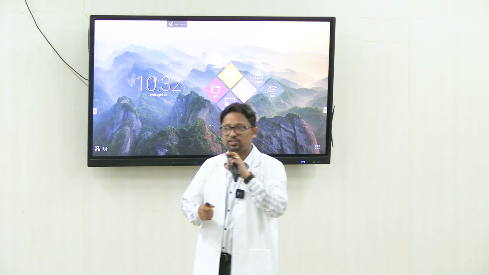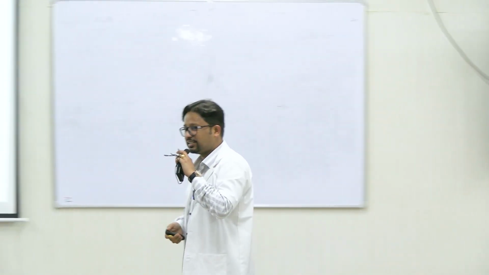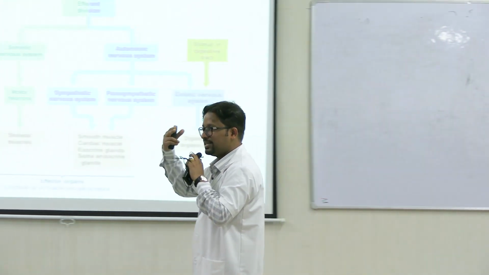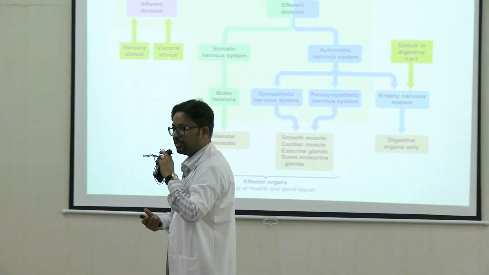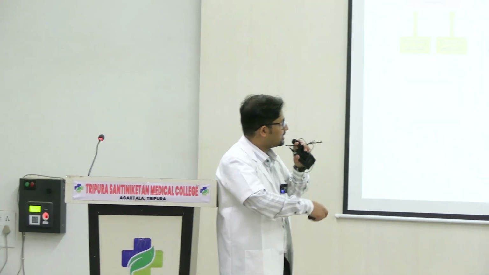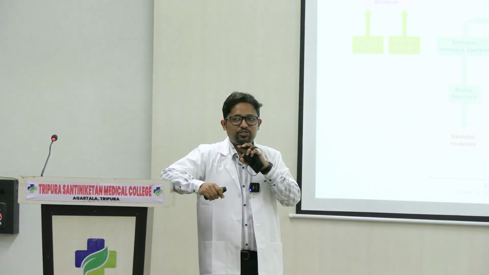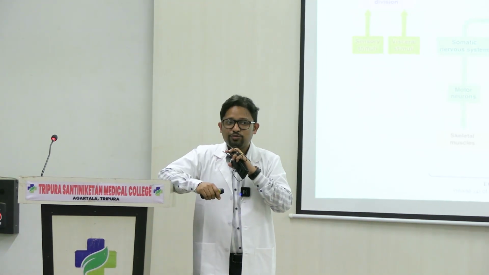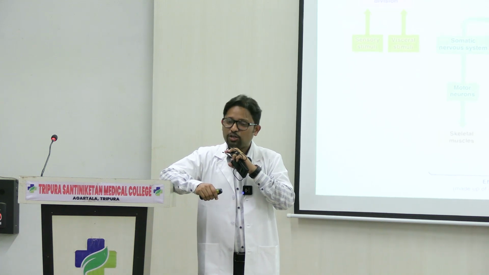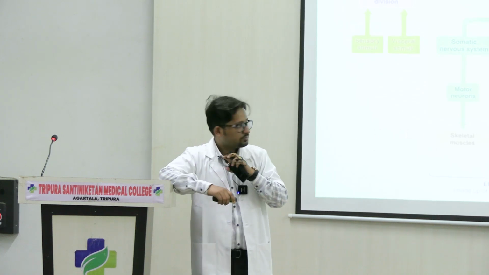And a separate set of neurons is also present in the digestive tract itself. The enteric nervous system: you have two plexuses, Meissner's plexus and Auerbach's plexus, within the wall of the GI tract itself. This is the third arm of the autonomic nervous system, which directly responds to the stimuli of the GI tract. And because it is present within the tract, it can react instantaneously.